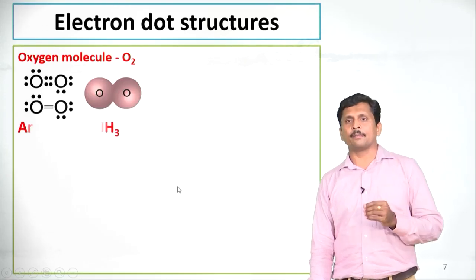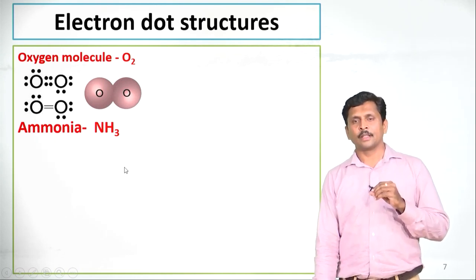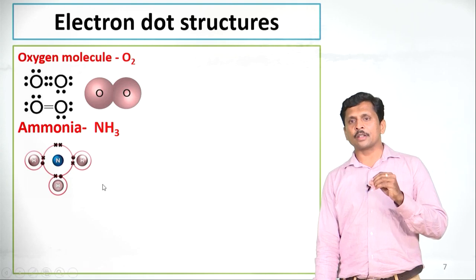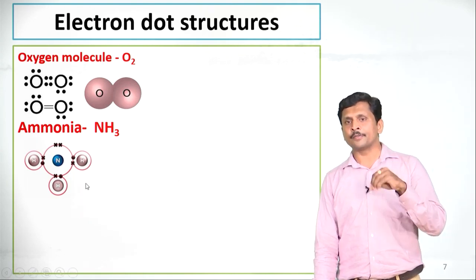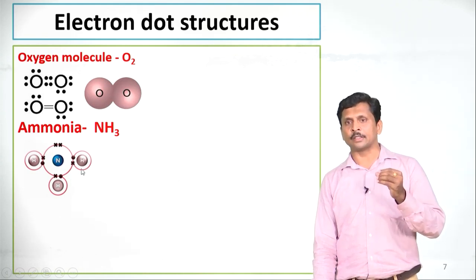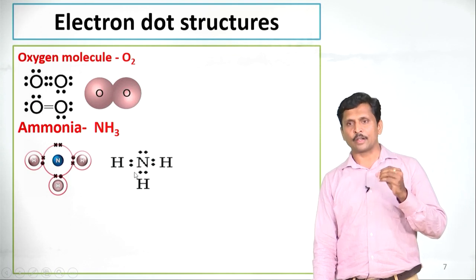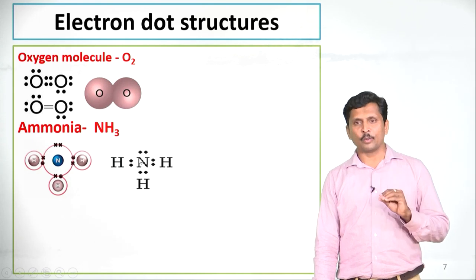Now I will take another example, ammonia. The molecular formula of ammonia is NH3. N means nitrogen. Nitrogen has the atomic number 7, and it has 5 valence electrons. Nitrogen shares 3 of its valence electrons with 3 hydrogen atoms and forms the ammonia molecule. 1 lone pair of electrons is available in the ammonia molecule.